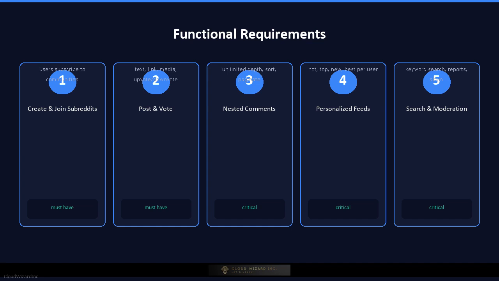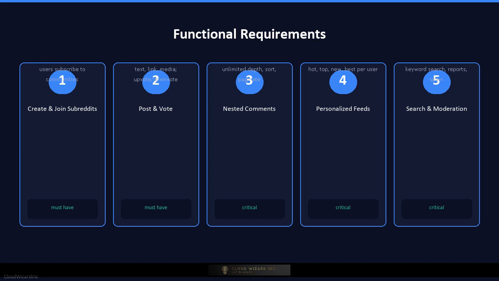Third, the voting system must support upvotes and downvotes, compute a score per post, and prevent duplicate votes and manipulation. Fourth, comments must support creation, deletion, and unlimited nesting of replies, with pagination and sorting by hot, top, new, or controversial. Fifth, the feed must show personalized home feeds and subreddit feeds, sorted by hot, top, new, or best.